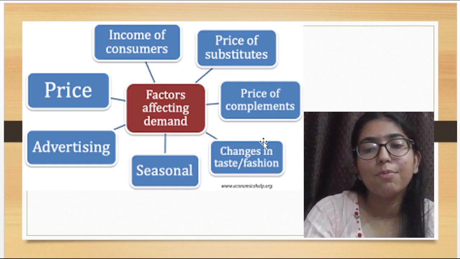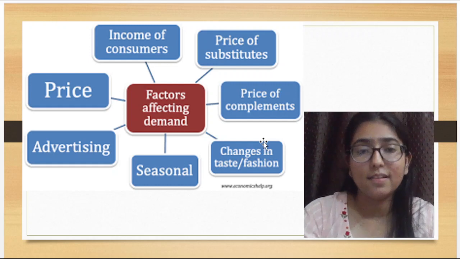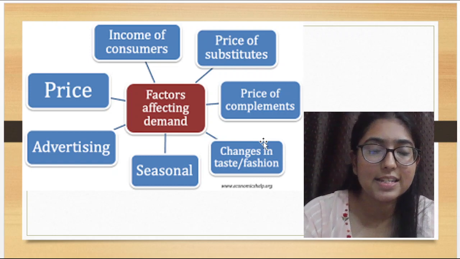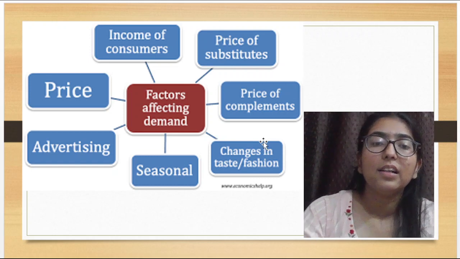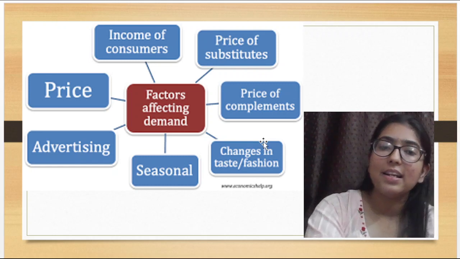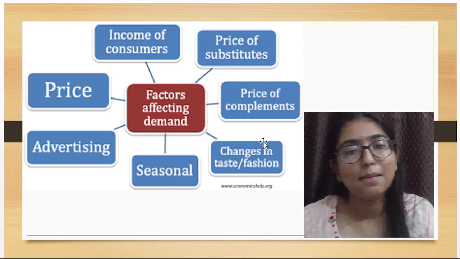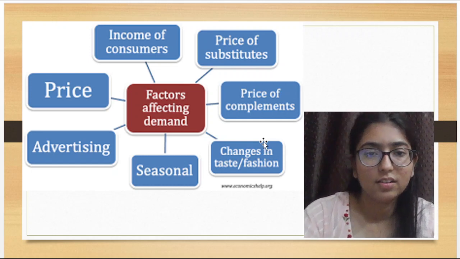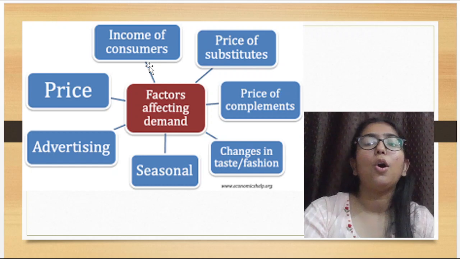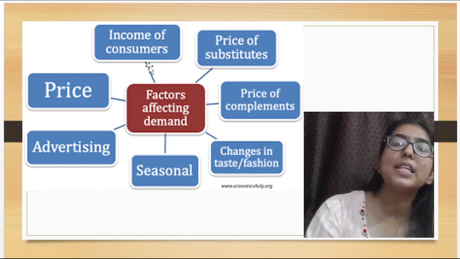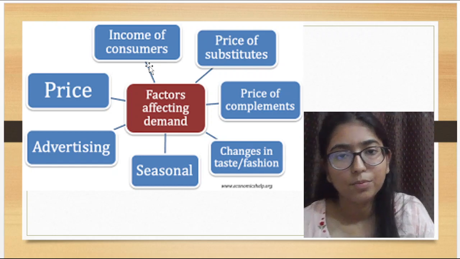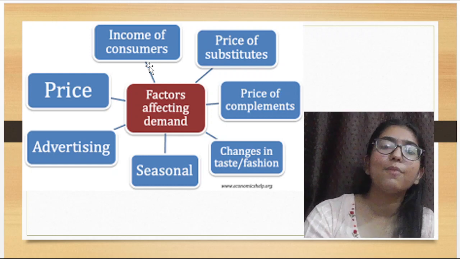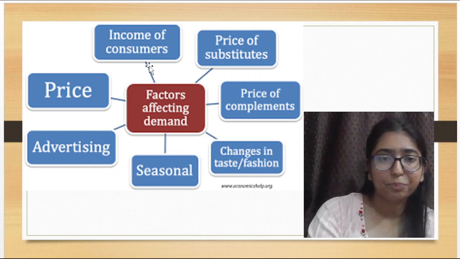Okay. Next, we will study the factors which affect demand, right? First, the major factor which affects demand is price. So how does price affect demand? For example, as I have just told you, if price increases then demand decreases, if price decreases then demand increases. There is an inverse relation. Now next, the income of consumers also affects demand. For example, if a consumer has high income sources, then he can consume better goods, better products, and it will not affect demand much.